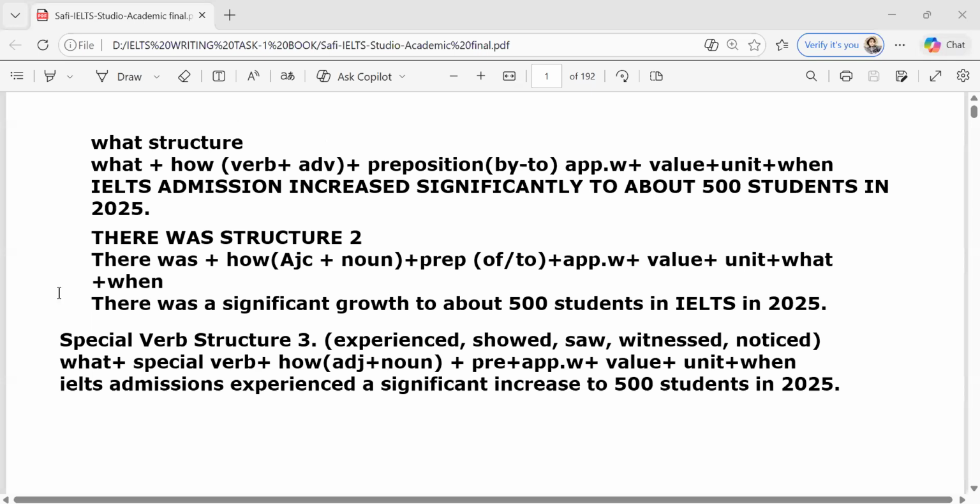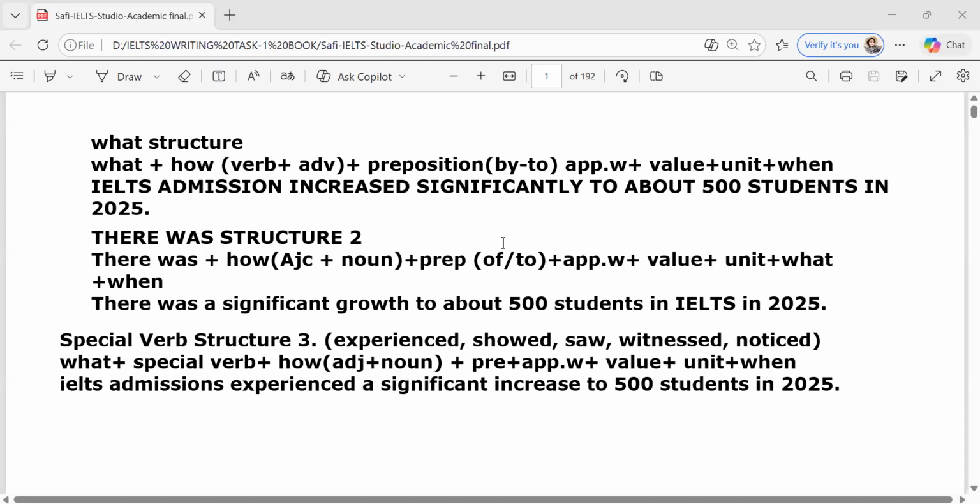Okay. Let's move on. Sir, one more question. We are saying body paragraph 1 and body paragraph 2, and we are not repeating it. So how do we use the structures? For example, if I use structure 1 in body paragraph 1 and structure 2, the same words in body paragraph 2, how will there be a difference? It may not give a good answer.